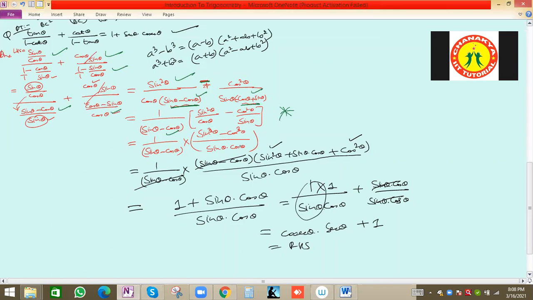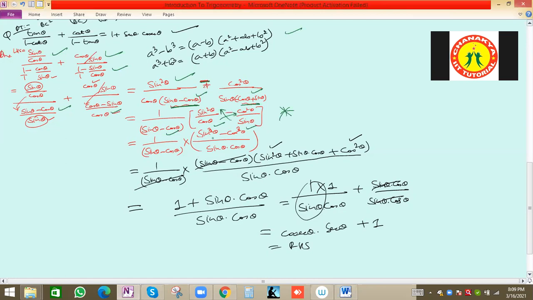So now we can take LCM sin theta and cos theta, so this will be cross multiplication, sin square theta into sin theta, sin cube theta, cos theta into cos square theta, cos cube theta, and 1 by sin theta minus cos theta will be common out. So A cube minus B cube we have written, A minus B, A square plus AB plus B square, and A cube plus B cube, A plus B, A square minus AB plus B square.